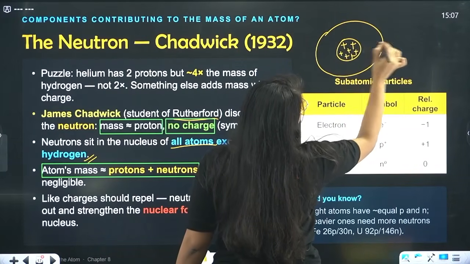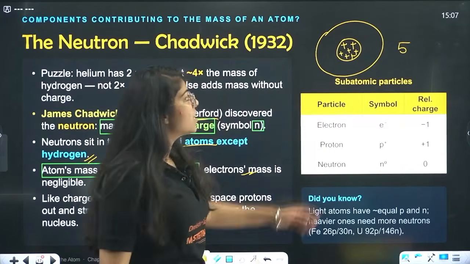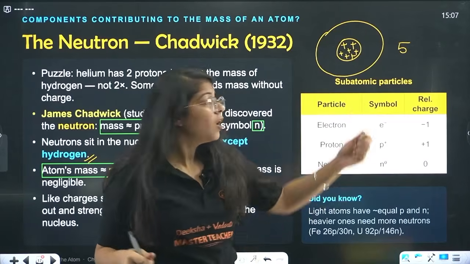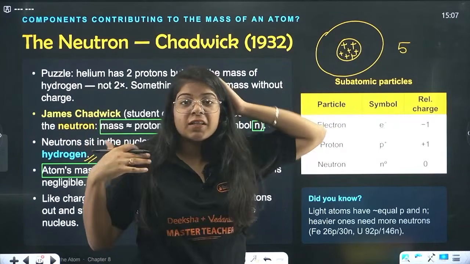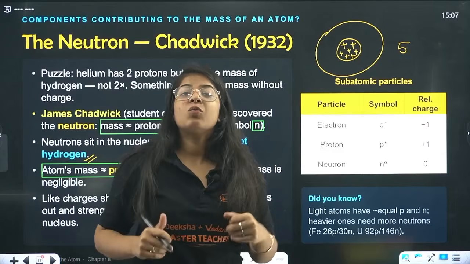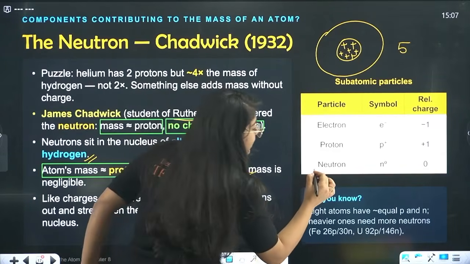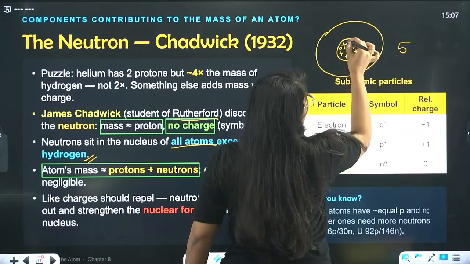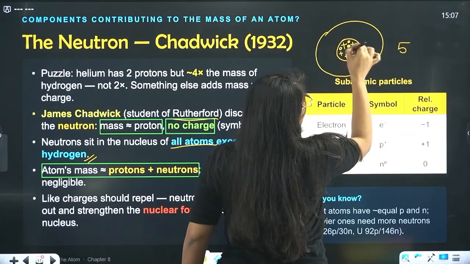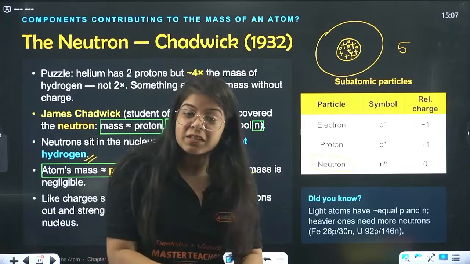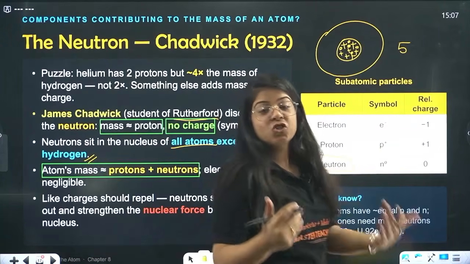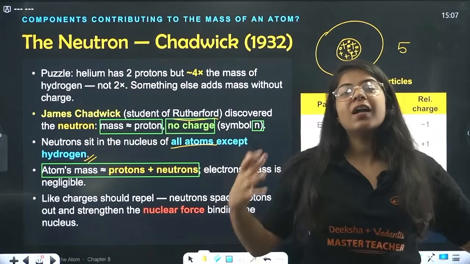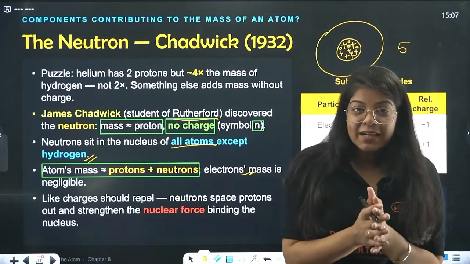Okay, for five protons inside this nucleus, there should be so much repulsion, right? All the positive charge together, there should be so much repulsion. But what happens is these neutrons come and space themselves in between these protons, reducing the repulsion and increasing the binding force called nuclear force. It helps to bind these particles together.